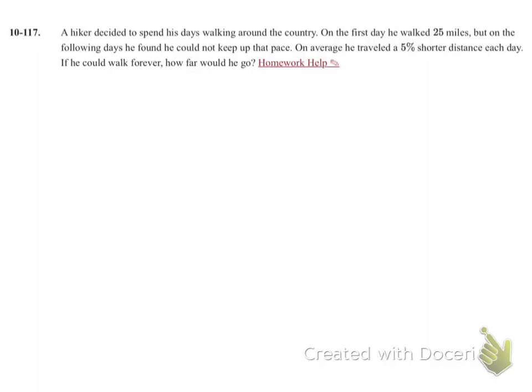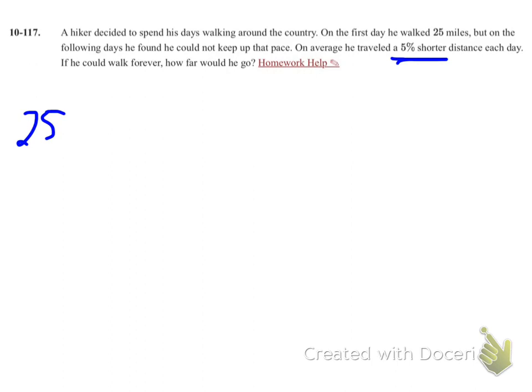Problem 117, we're taking a look at a hiker who travels 25 miles the first day. So if I start writing out a series, 25 is the first term. And then each day he travels 5% shorter distance. So if it's a percentage of the previous day, that means we're going to have a geometric series.